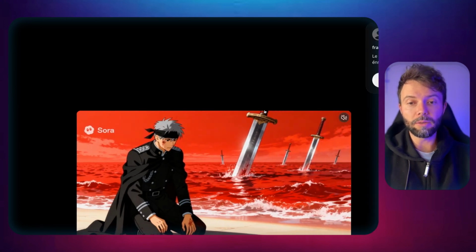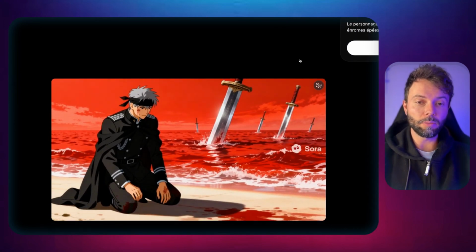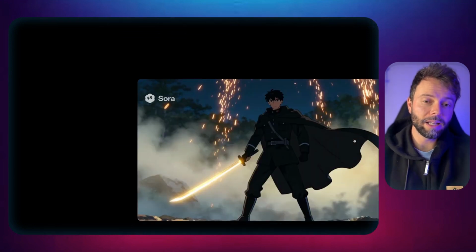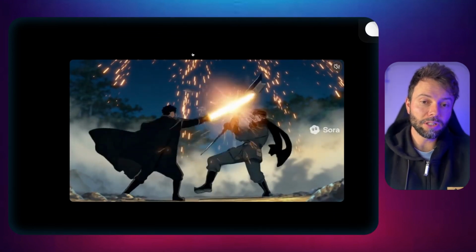And then of course, sometimes there are a few misses, like here for example, where it generated almost a static image for me with just 2 or 3 movements at the end, even though that's not what I asked for. But that's really not a big deal at all. I mean, that's just one generation out of the other 6 that worked really well. Whereas usually when you generate videos using artificial intelligence, you have to go through 4 or 5 videos before you manage to find one that you more or less like. I also wondered about combat type movements, and it's actually done really well.